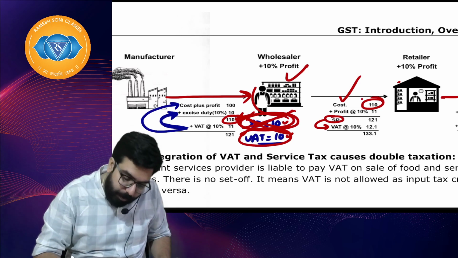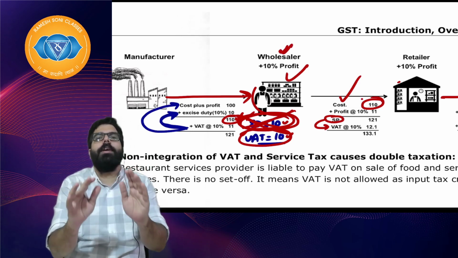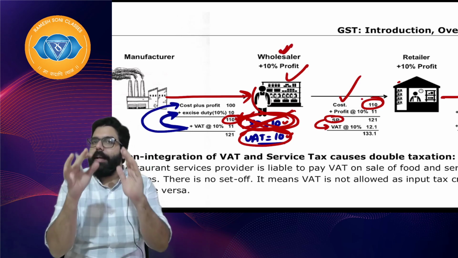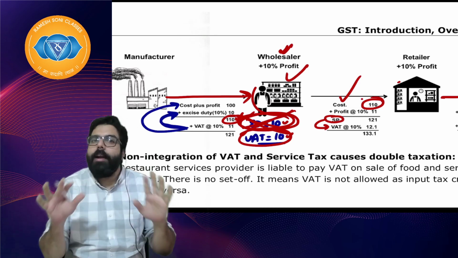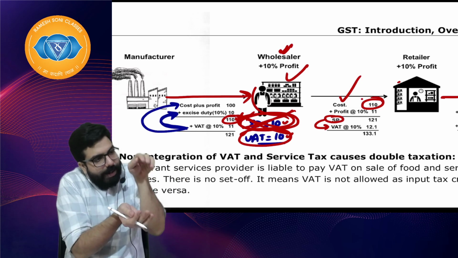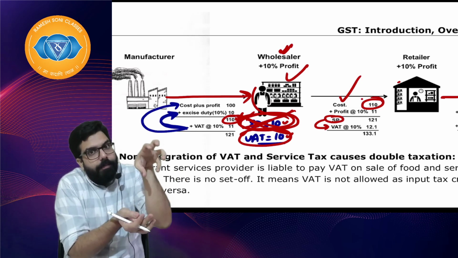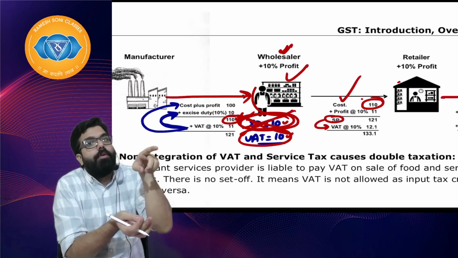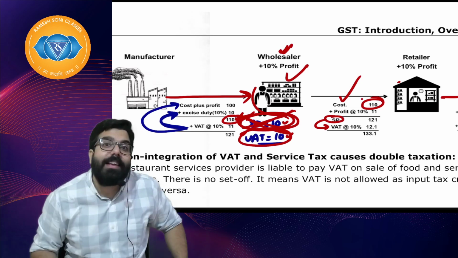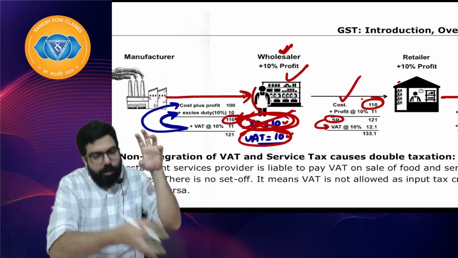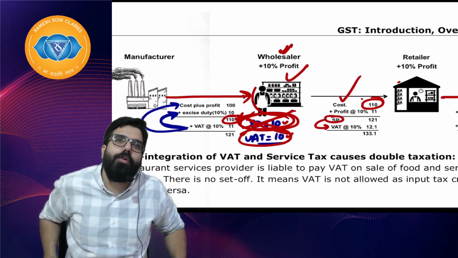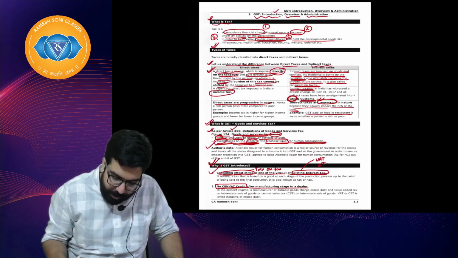Baba, whenever anybody does not get any tax credit, any dealer, trader, wholesaler, he will include it in his cost. And Baba, when you include tax in cost, the cascading effect will start, because when you sell that product, tax on tax will happen, which is again not good for the economy. Shall we go ahead, everyone?